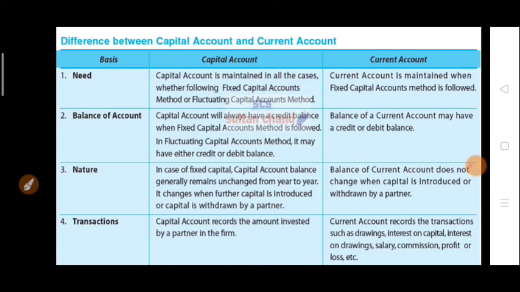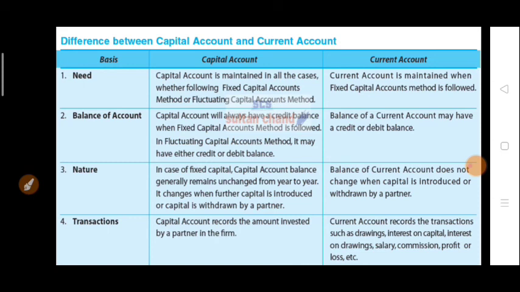Balance of account: the capital account will always have a credit balance when it is fixed in nature. In the fluctuating capital method, it may have either a credit or a debit balance. But the current account, because it is prepared only when the capital is fixed, may have a credit balance or a debit balance. It is fluctuating in nature.